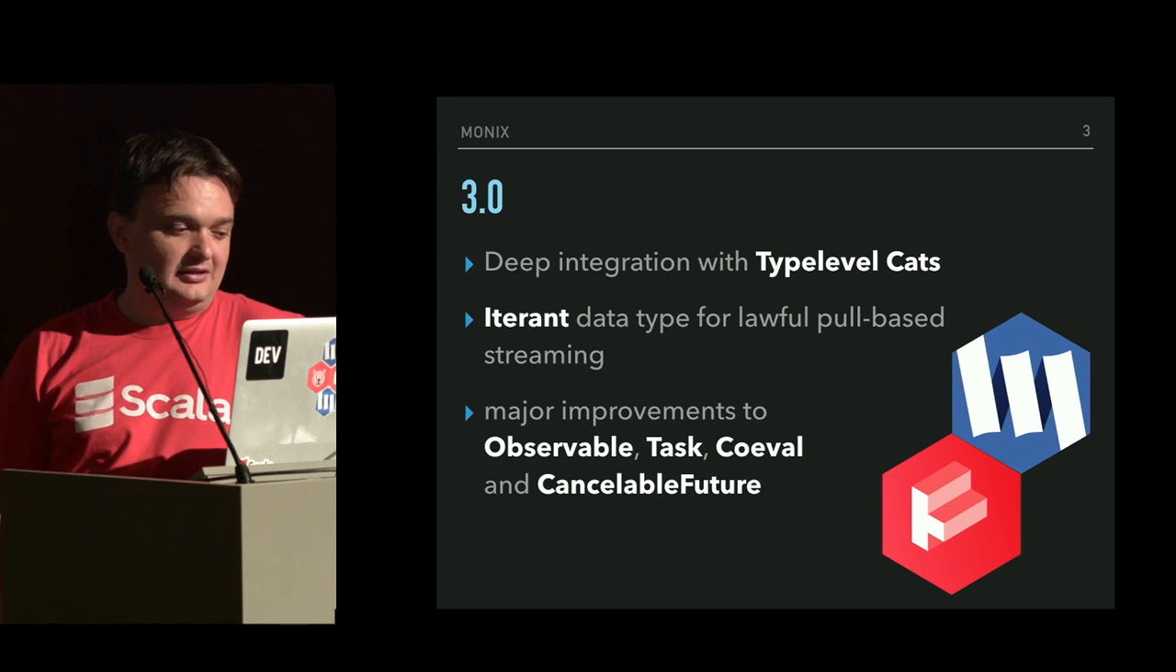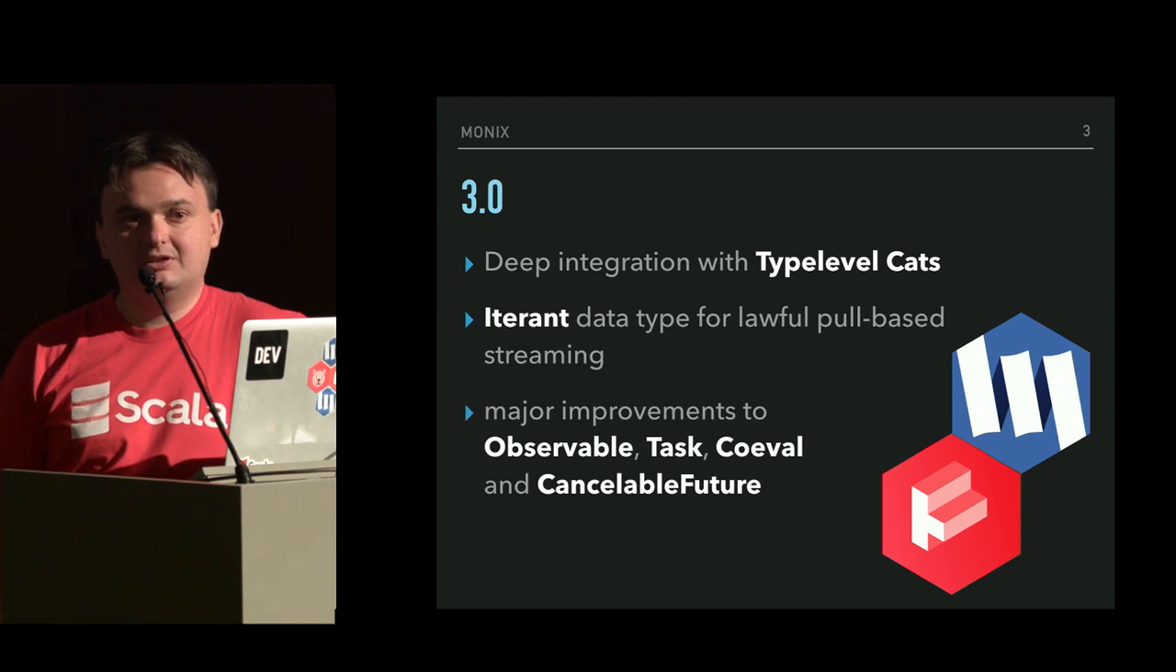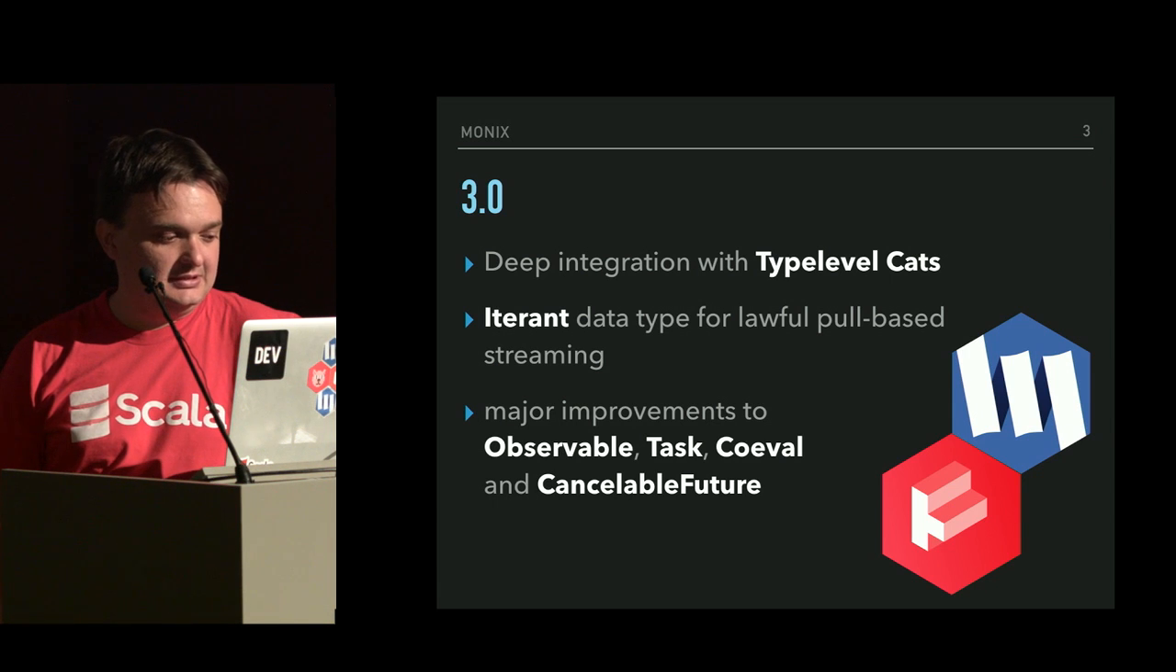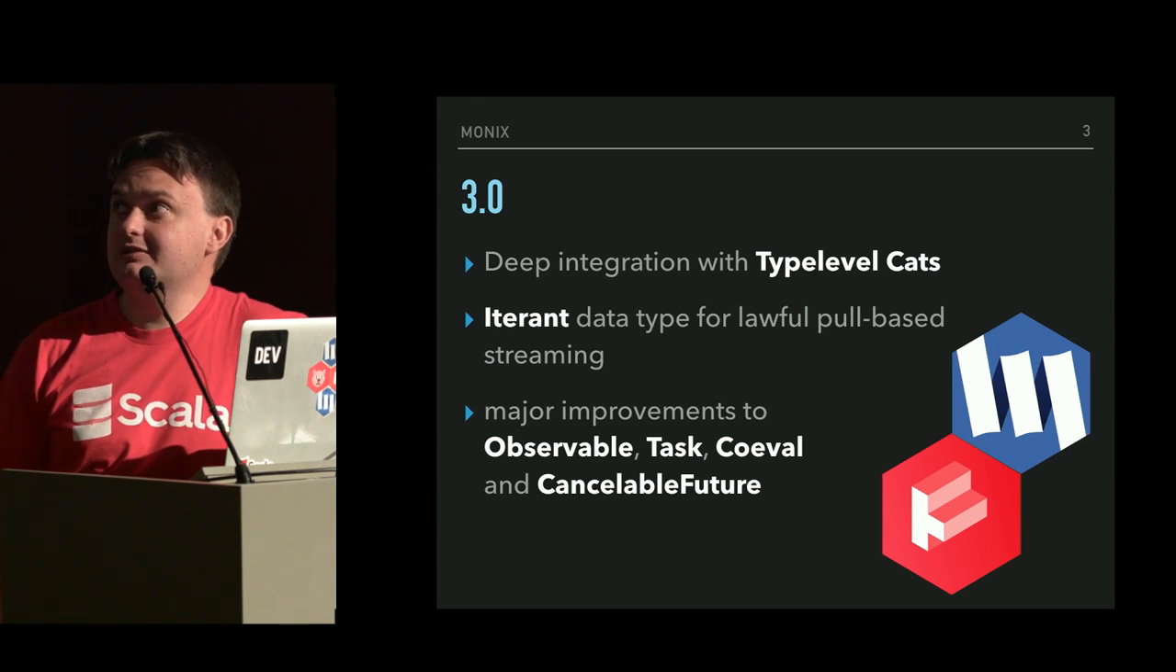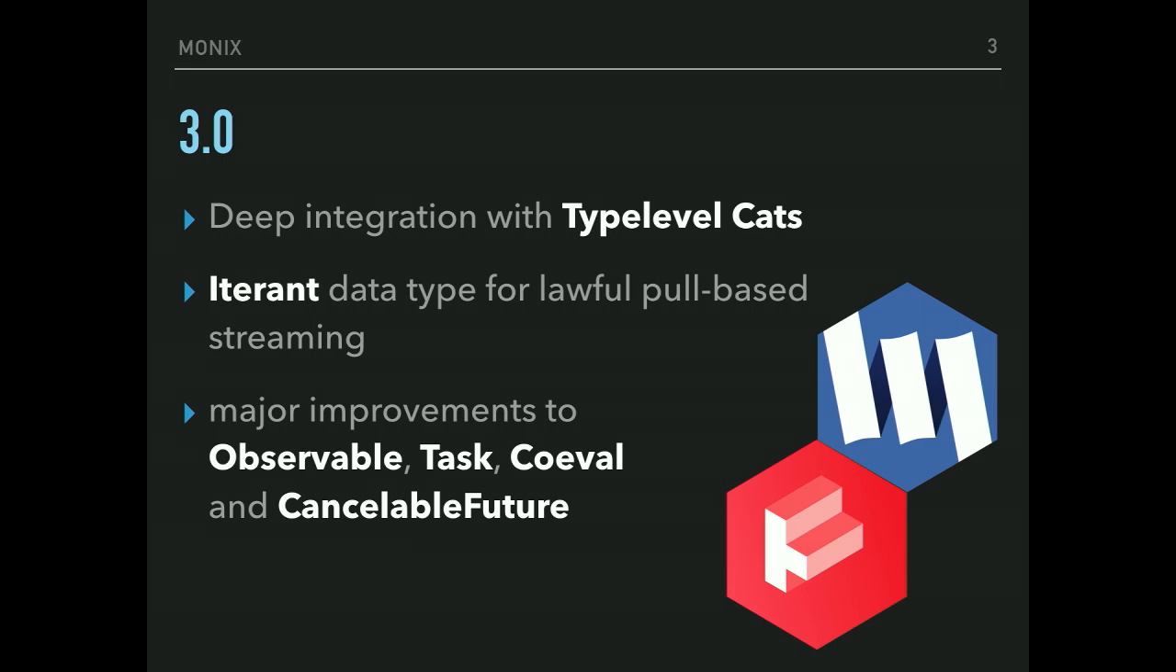So what's coming in 3.0 is deep integration with Typelevel Cats and its type classes, a new Iterant data type for lawful pull-based streaming, and major improvements to Observable, Task, Coeval, and CancelableFuture. Yeah, we've got a future in there.